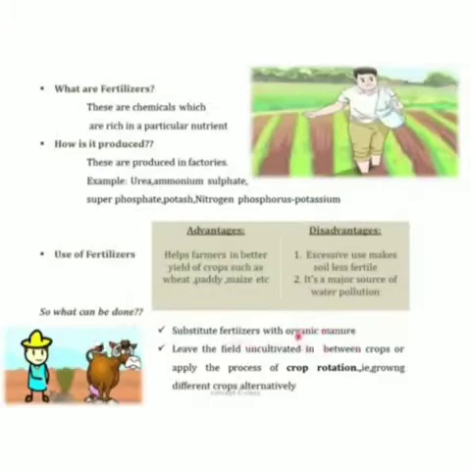And the second is that we could leave the field uncultivated in between crops, or we could apply the process of crop rotation, that is growing different crops alternatively. For example, if in one season we grow legumes as a fodder and in the next season if we grow wheat, we could find that the soil would be rich in nutrients. Crop rotation is also a very important method for substituting fertilizers.